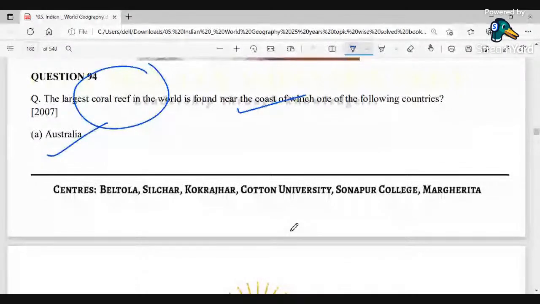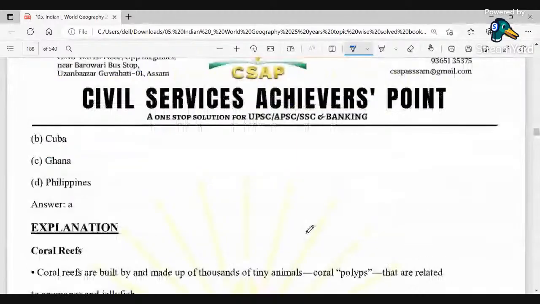On the eastern coast of Australia we can see the Great Barrier Reef, which is around 133,000 square miles, and it is known as the largest coral reef system in the world. The reef is located on the coast of Queensland, Australia, in the Coral Sea.